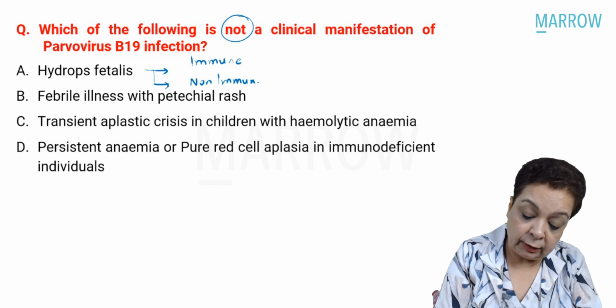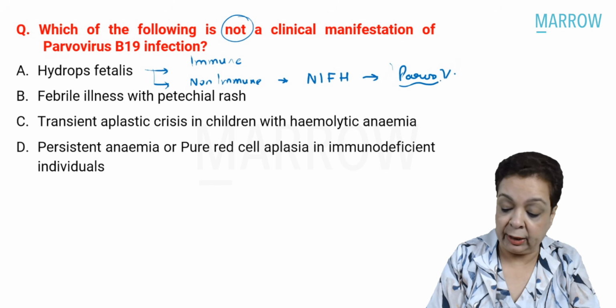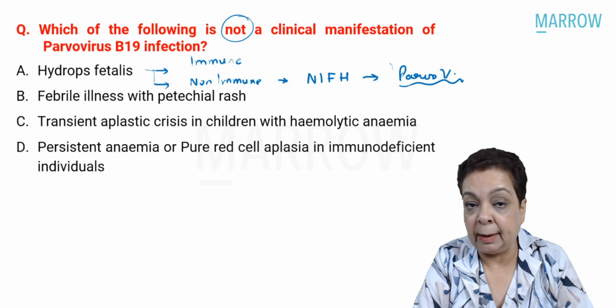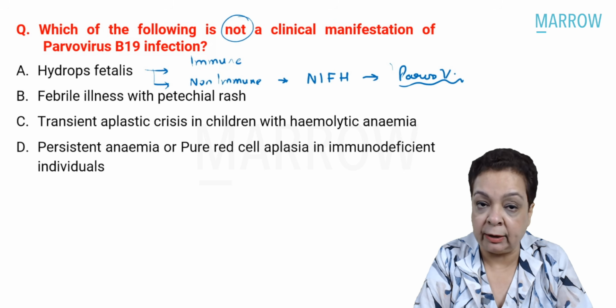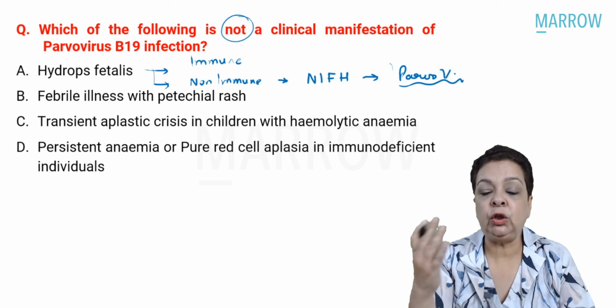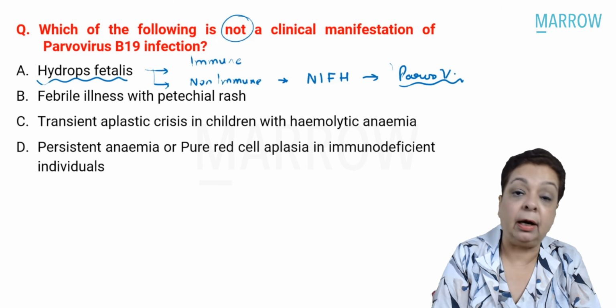And we know that the most common cause of non-immune fetal hydrops is parvovirus B19. When a pregnant female in the first half of her pregnancy has a primary infection with parvovirus, there is a 33% risk of transmission to the fetus across the placenta, and it can cause fetal hydrops.